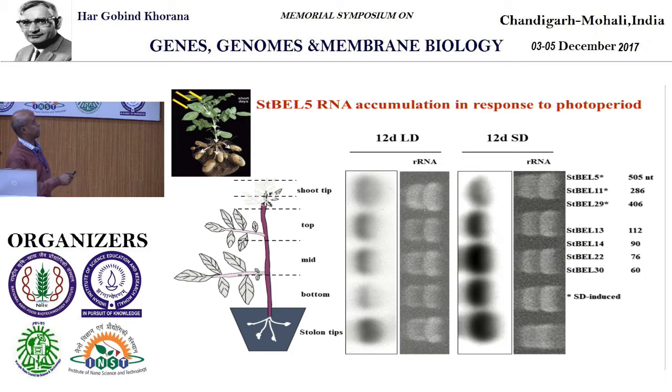We measured BEL5 RNA accumulation in the plant under two different light conditions, short day versus long day, and we see a huge amount of RNA accumulated in the short day. If you look at the RNA accumulation of BEL5 in this plant, compared to long days, in short day a lot of RNA is accumulated. So you ask the question, why do you see such RNA accumulation under a short day photoperiod? Maybe there is something going on in these plants.